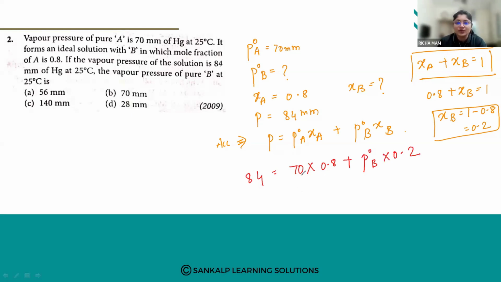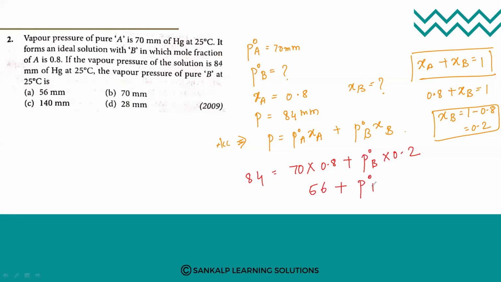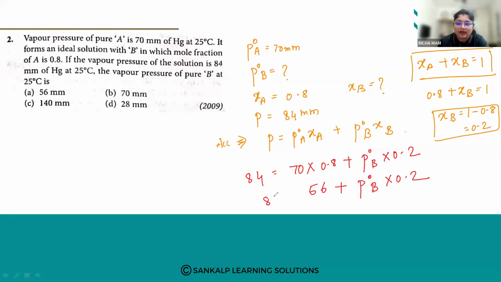Okay, so find out. So 70 into 0.8, how much are you going to get? So simple calculation, right? So do it now. Whoever has not got it: 70 into 0.8 is 56, plus 1.2. Okay. So psi naught of B is equal to 28 divided by 0.2. Just see how much you are going to get.